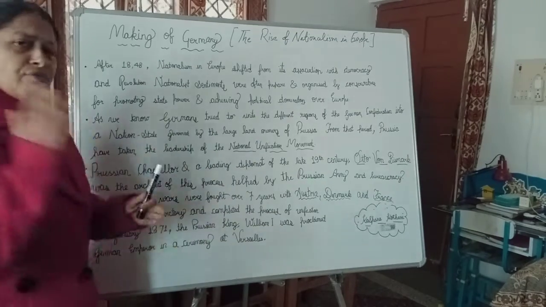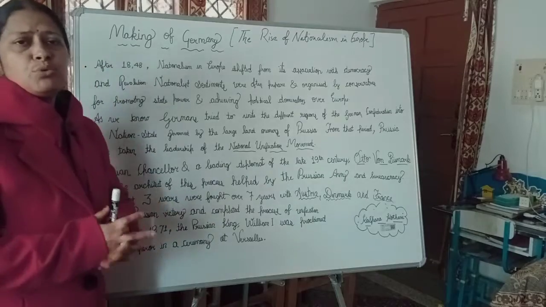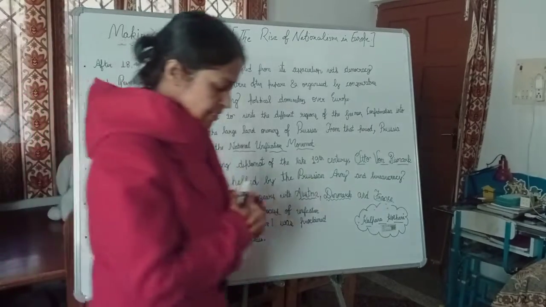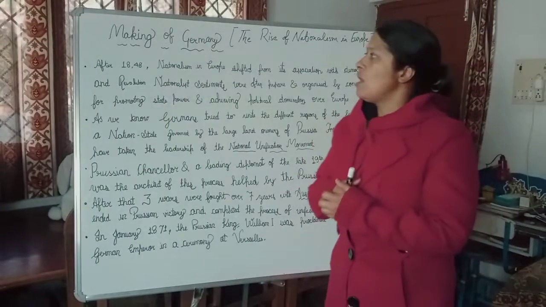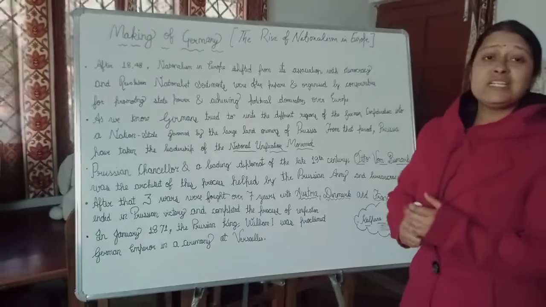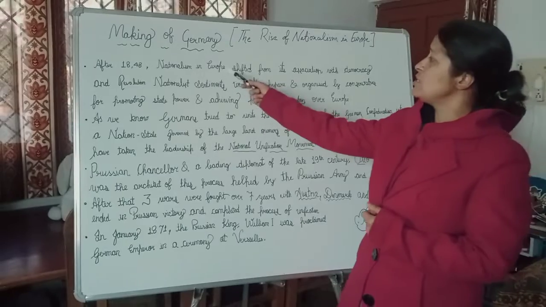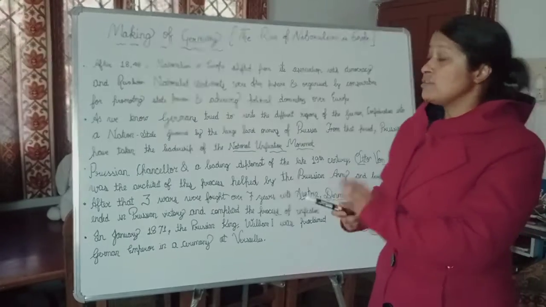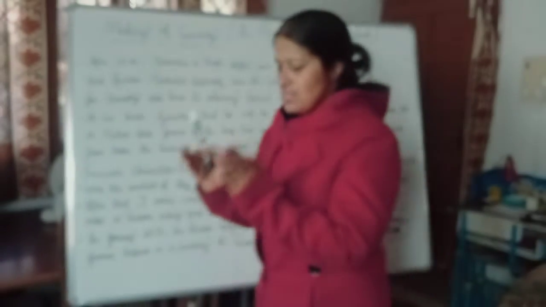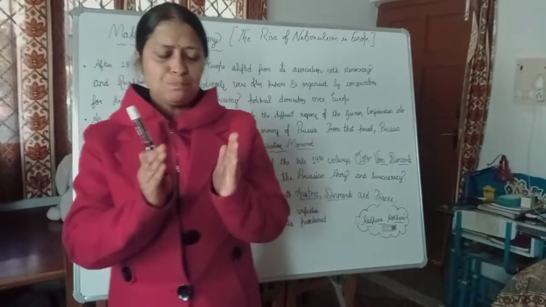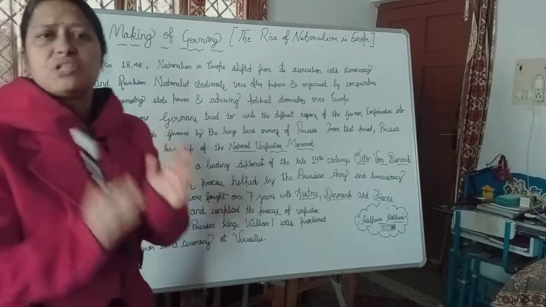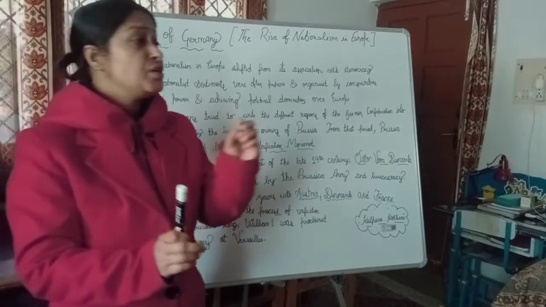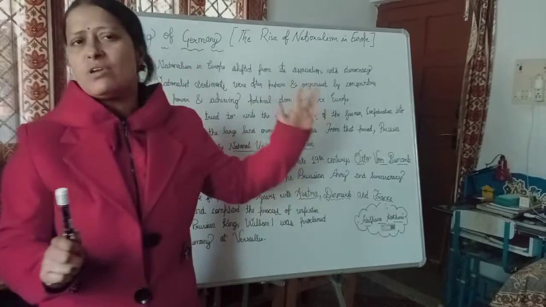So students, after the liberal revolution in 1848, as it did not get entire success in its movement, nationalism in Europe shifted from its association with democracy and revolution. To get success in anything in our life we need consistency and regularity.